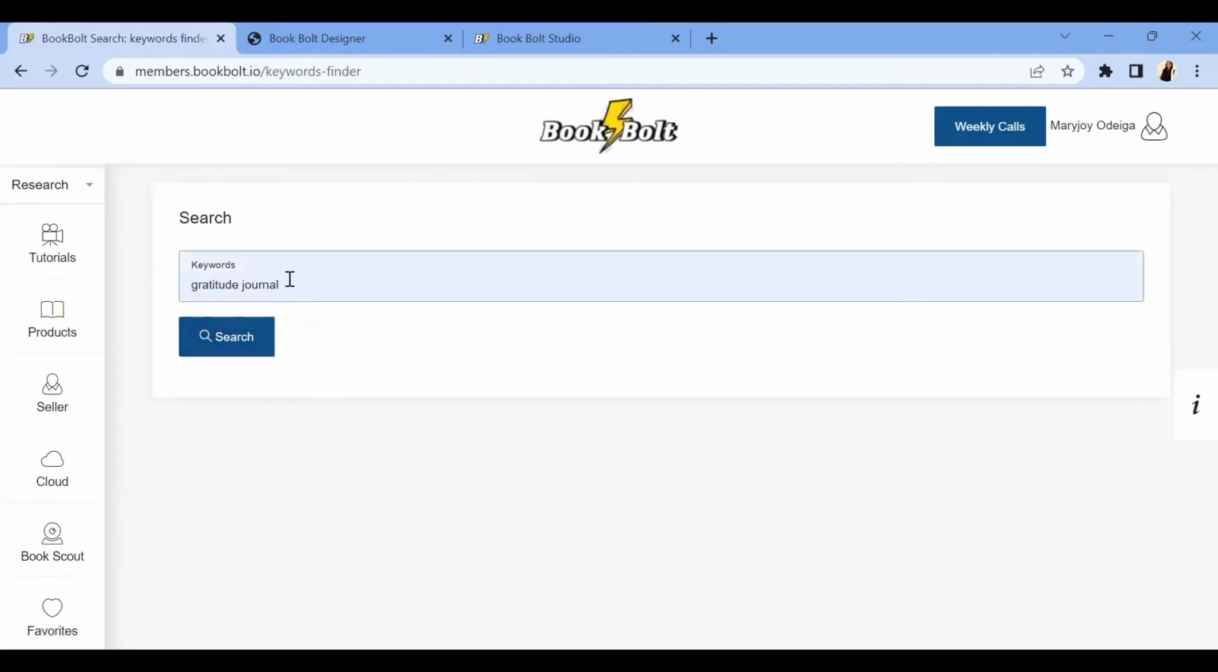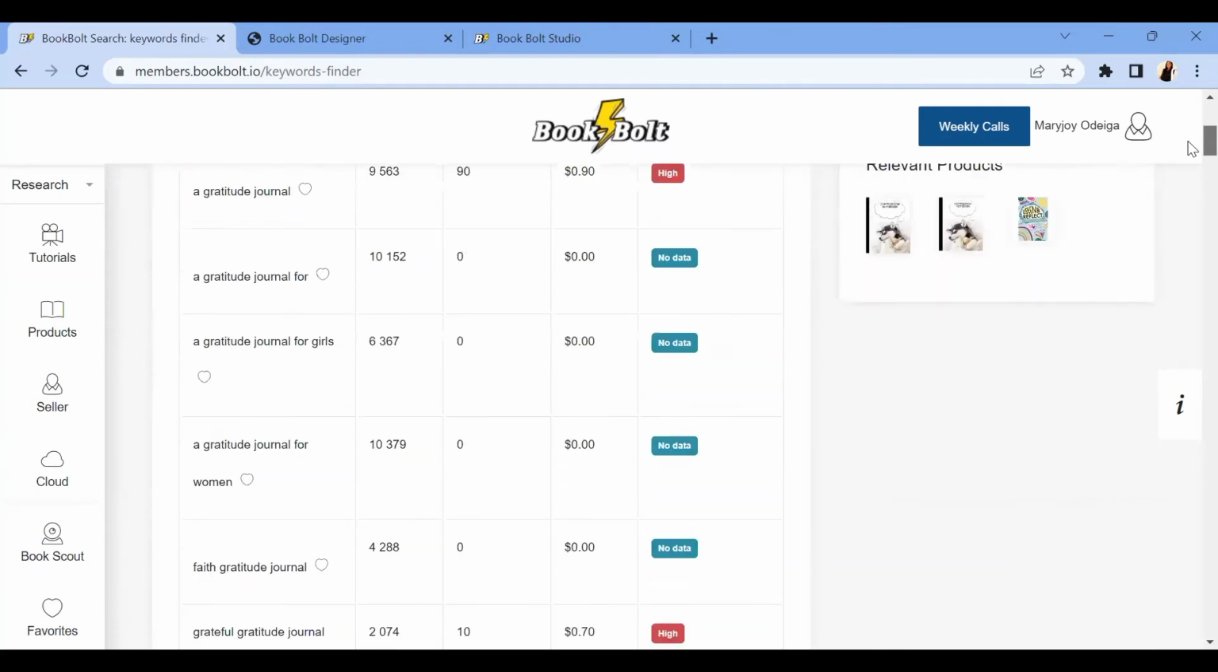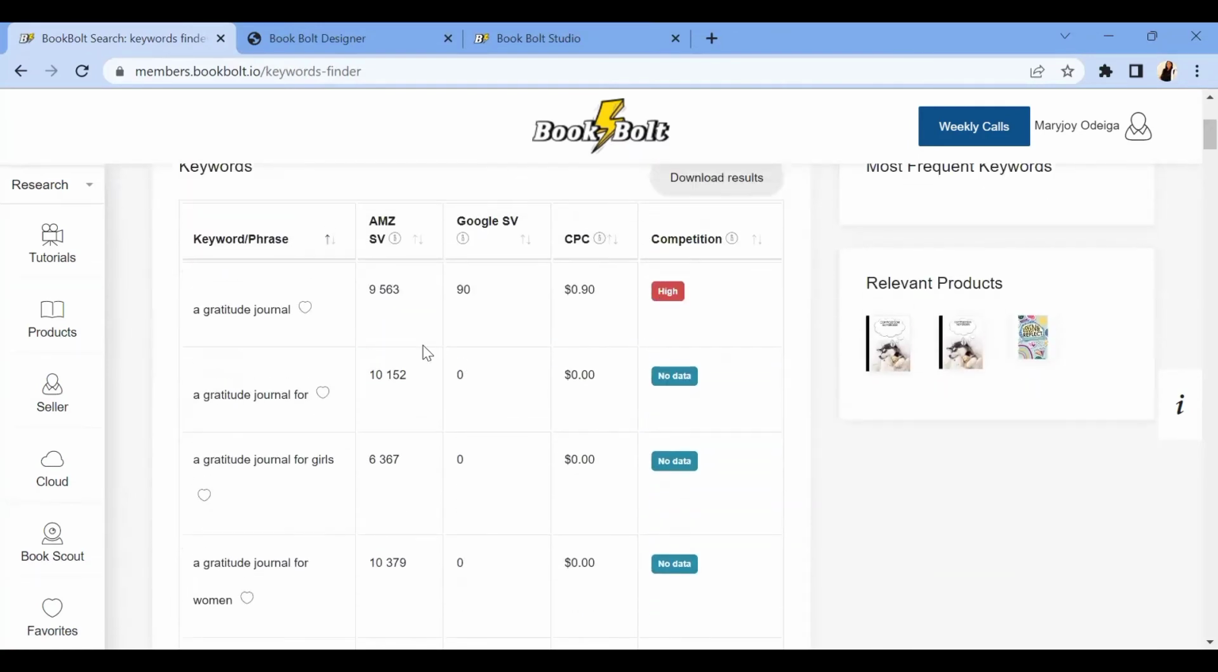So let's say, for example, we are working on a gratitude journal. So we're going to click on search. It's going to bring out several results of related keywords that your customers are searching for. It's going to show you the Amazon search volume, and it's going to show you the Google search volume and the competition and all of that.